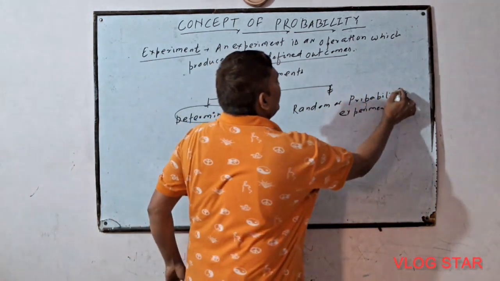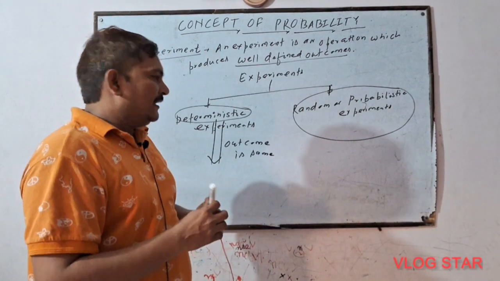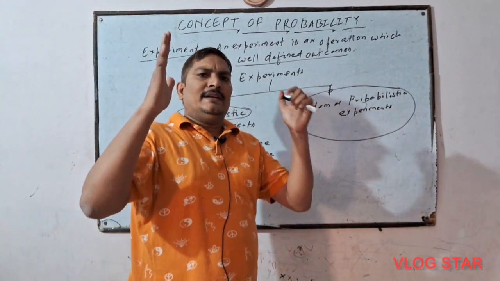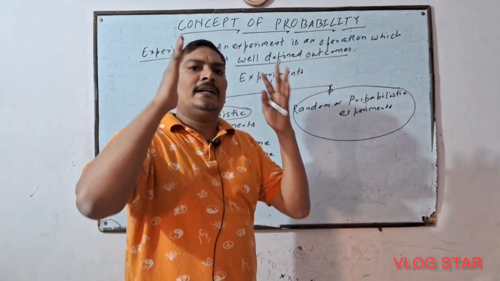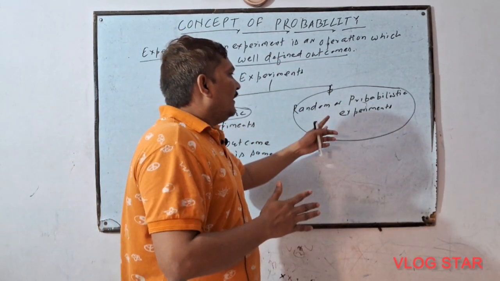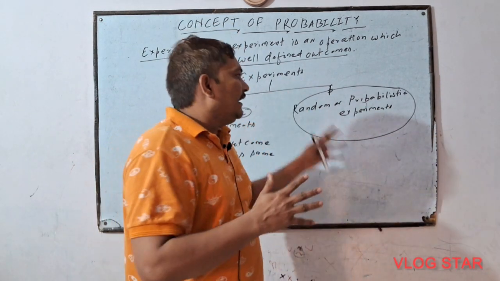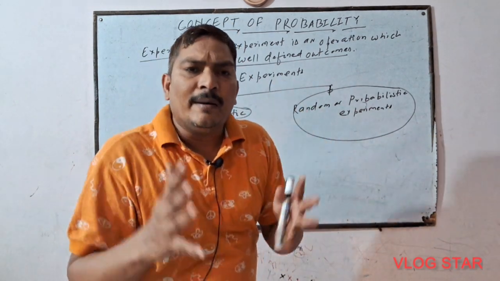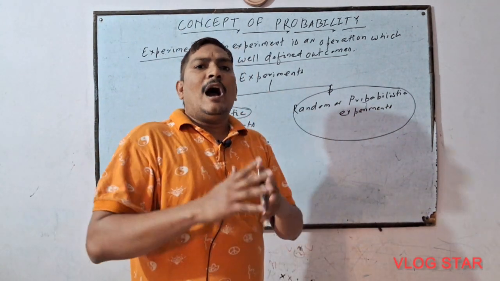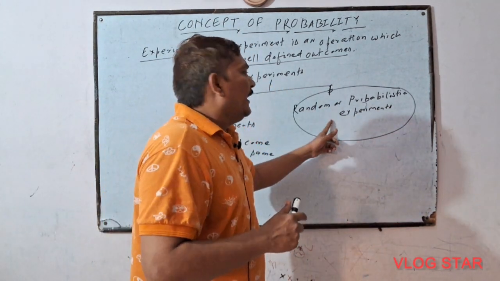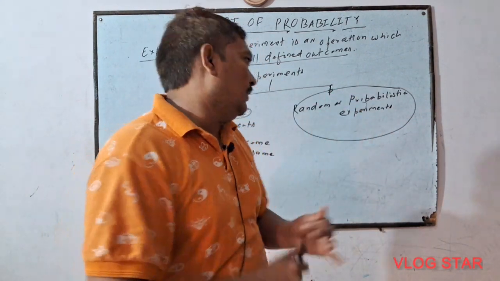But what happened in random or probabilistic experiment, the experiments that are performed, that are repeated under the identical conditions in which the outcome is not same at each time, and the outcome is any one of its all possible outcomes.